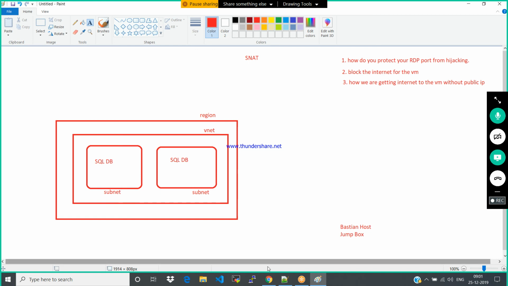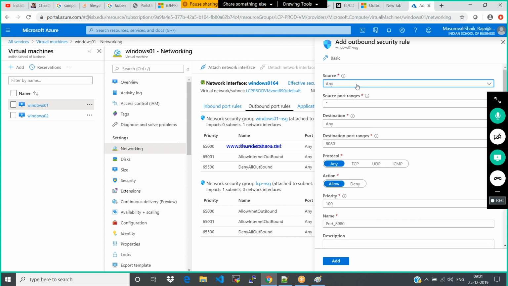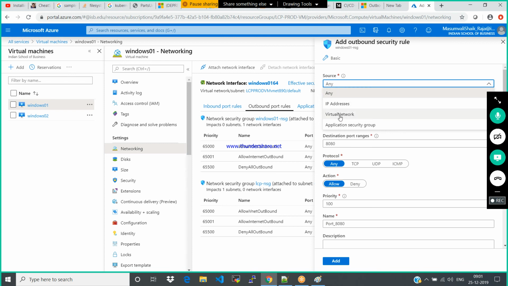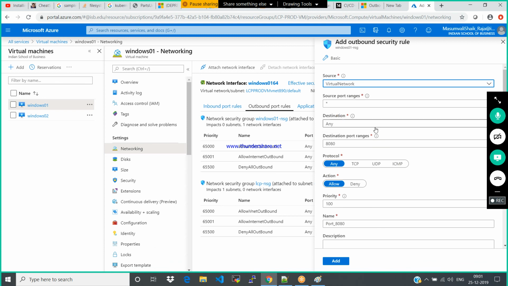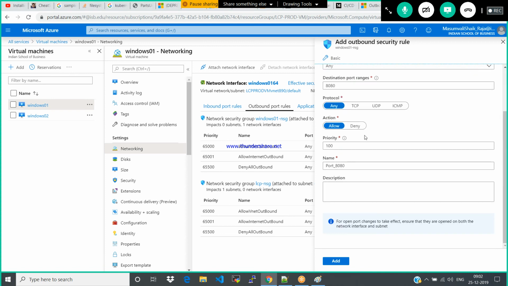So there is a concept called service tag. If you go back, what is the source? Virtual network. So if you block this virtual network, if you say deny, all the databases, any services under the virtual network will be completely blocked. Just say deny.